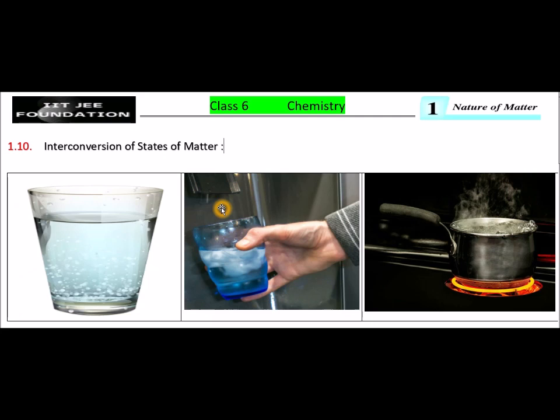Dear students, from these examples we can say that matter can be converted from its solid state to its liquid state on heating, and from its liquid state to solid state on cooling. Similarly, matter can be converted from liquid state to gaseous state on heating, and from gaseous state to liquid state on cooling. So the change of state of matter is brought about by just changing the temperature, cooling or heating.